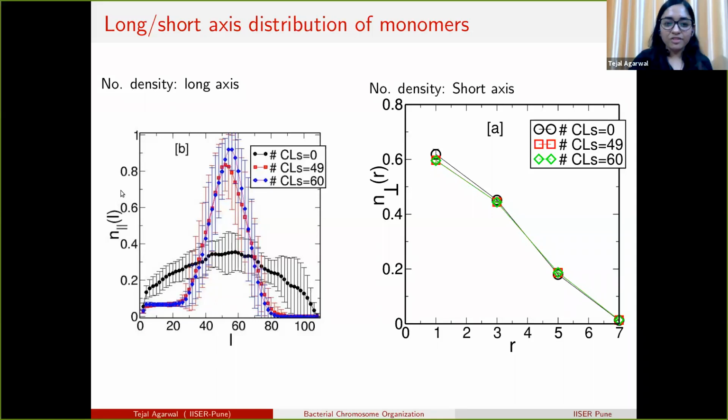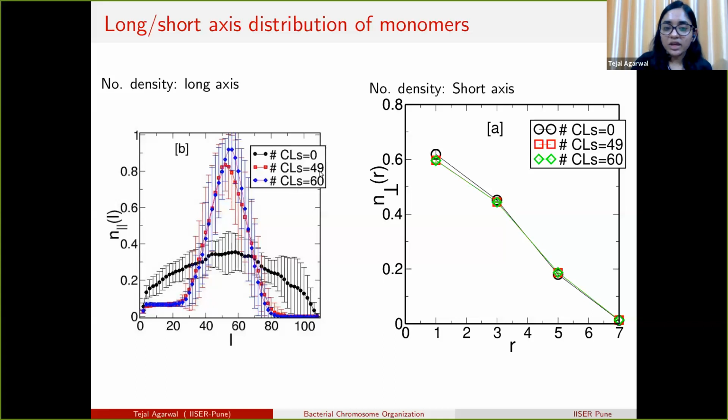The x-axis represents the different monomers along the length of the cylinder, and the y-axis represents the number density along the length of the cylinder. So from here we see that for 0 crosslinks, the monomer density is uniformly distributed.